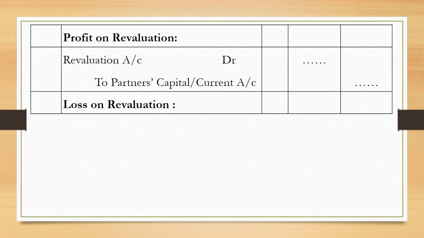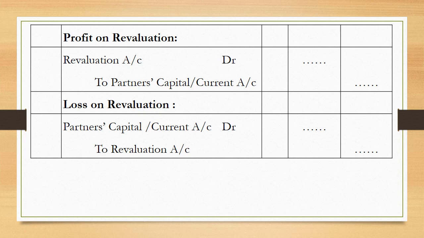If the total of debit exceeds the total of credit, it will be a loss. Loss needs to be debited to partners' capital or current account. So the entry required is partners' capital or current account debited to revaluation account.